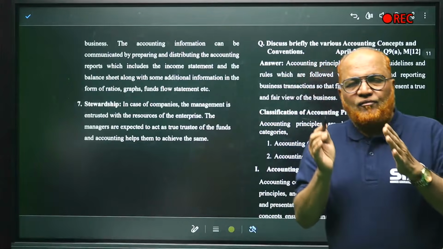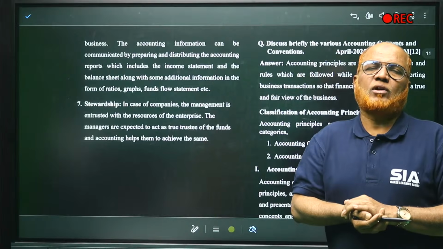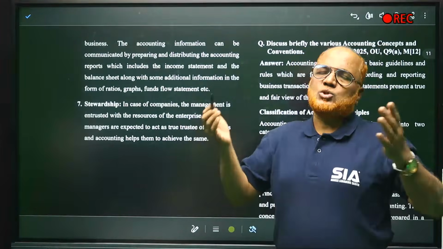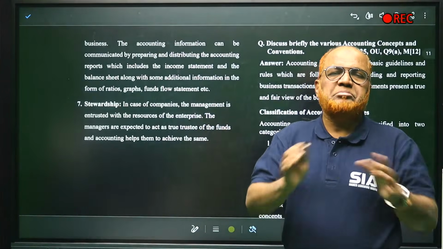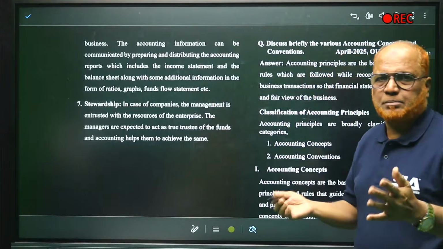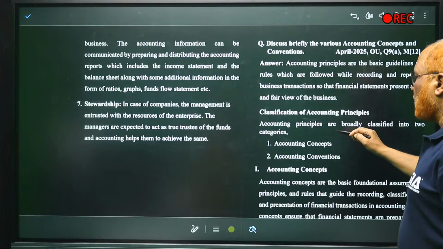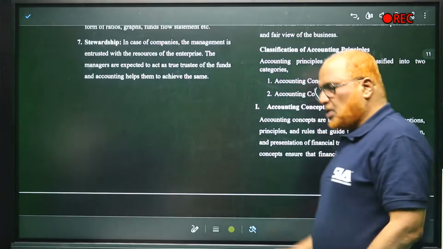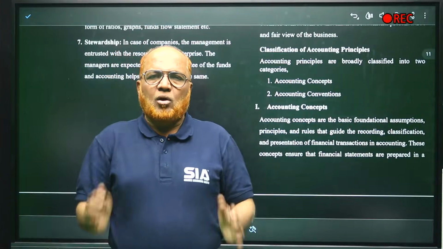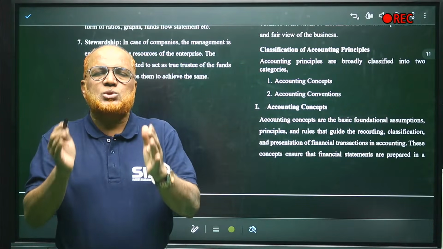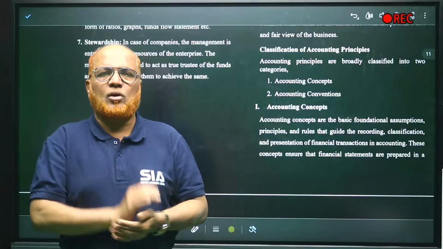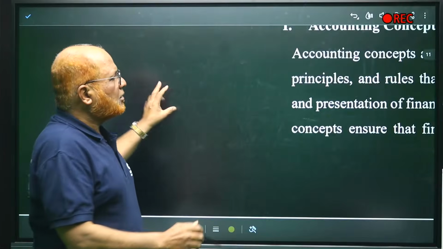If the business does not follow accounting concepts, then what will happen? We cannot achieve the objectives of accounting. The objective of accounting is to find out the profit or loss, to find out the financial position. That we cannot achieve if we do not follow accounting concepts, rules, basic principles. Now, the classification of accounting principles: accounting concepts and conventions. We broadly classify the guidelines into two: concepts and conventions. Concepts are the basic assumptions which should be followed by every accountant whenever he is performing the function of accounting. So, accounting concepts.